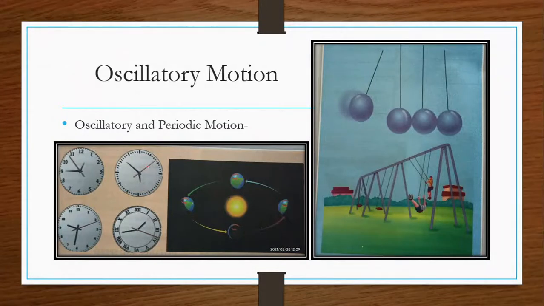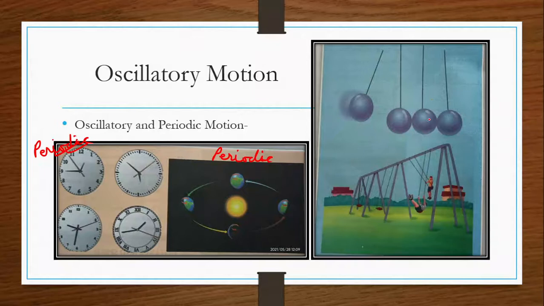Here we have seen periodic motion. Look, the hour, second and minute hands are revolving after a particular time interval, so this is a periodic motion. And the earth is changing its position after a particular time interval, so it is also a periodic motion.